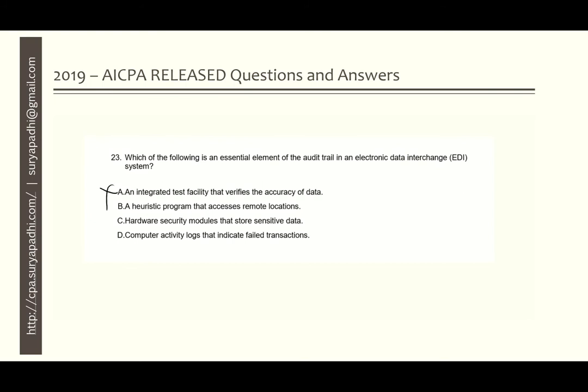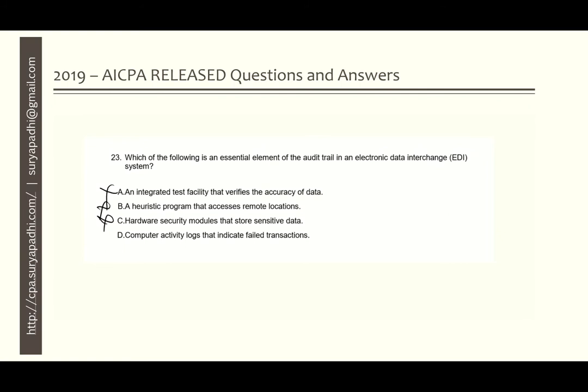Option B, a heuristic program that accesses remote location. It is a program which helps us to locate and connect the remote location. This is not a log of the transaction processing. Option C, the security modules that store sensitive data. This is some kind of storage of the information, and does not provide any type of log for the audit trail. Option C is not the correct answer.